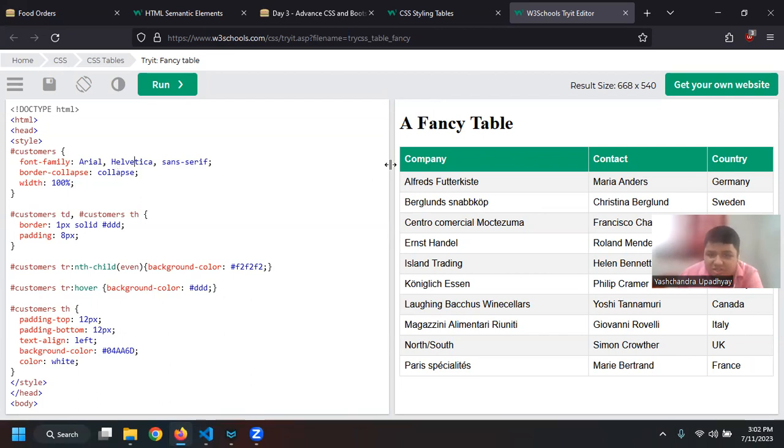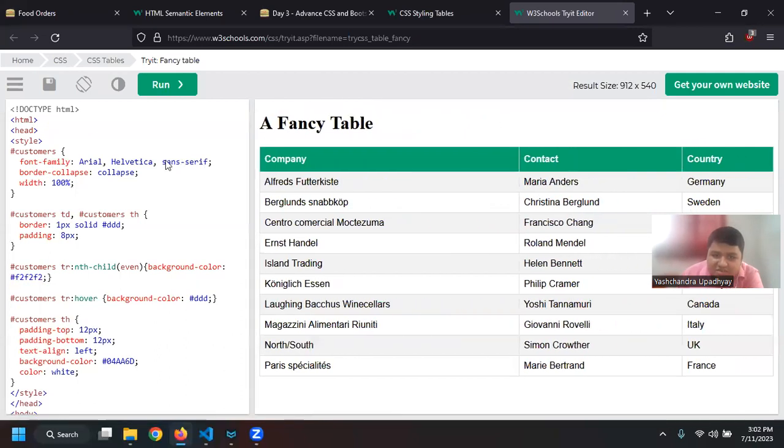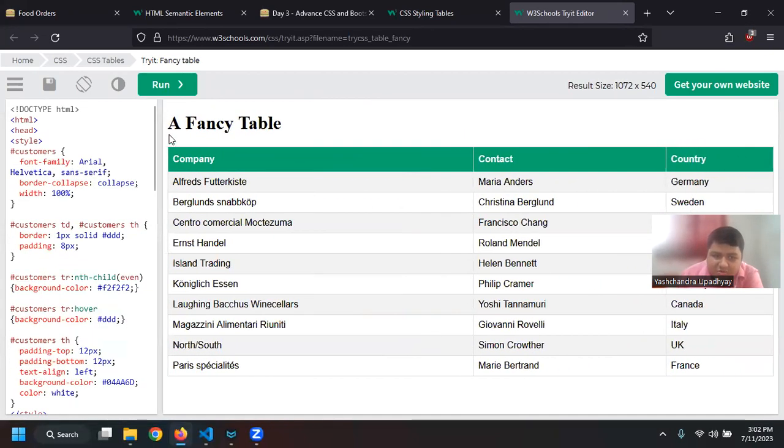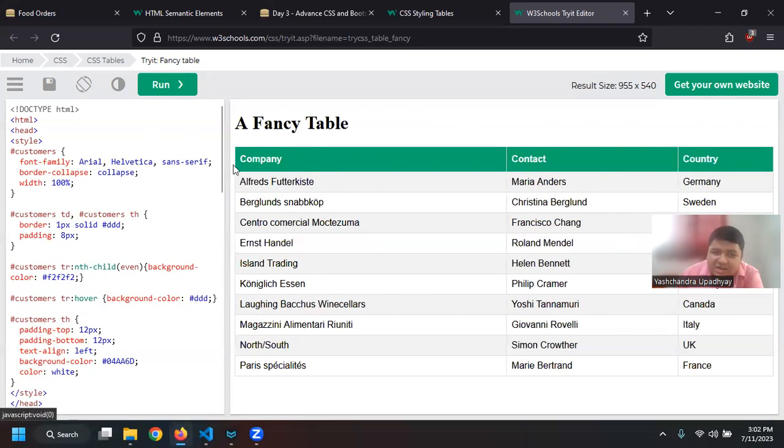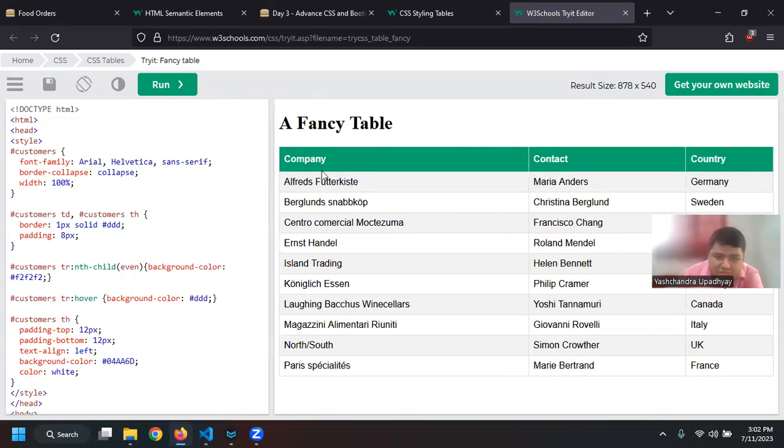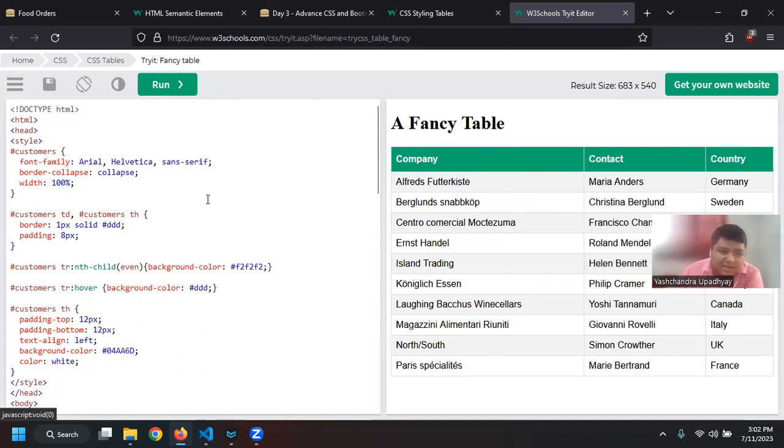So basically they are applying it on the border. Then they are saying to take 100% width of the screen. If I resize it, you can see that the table is moving with the screen, right? Because it is taking 100% width of the current row where it is. And we also have customer, and then inside customer the table data and the table header.